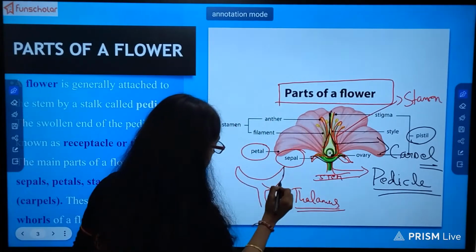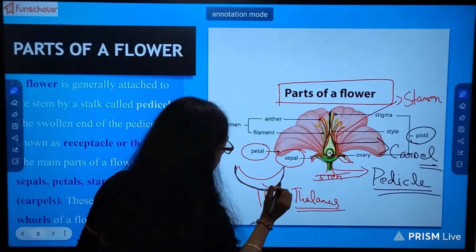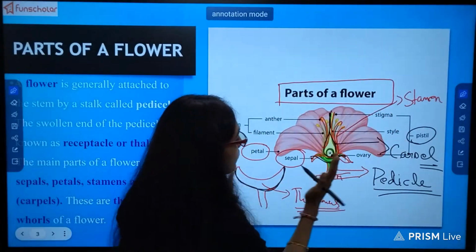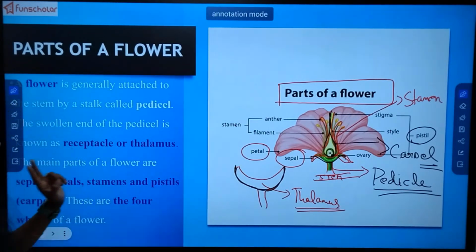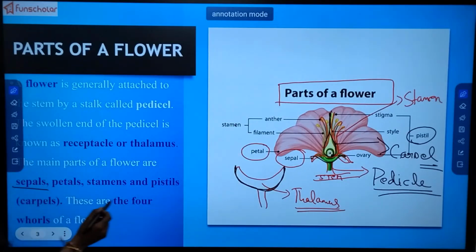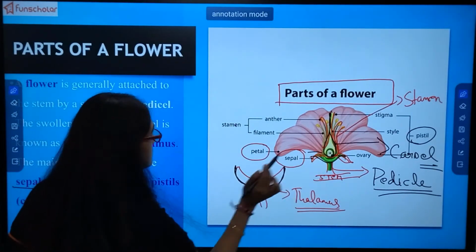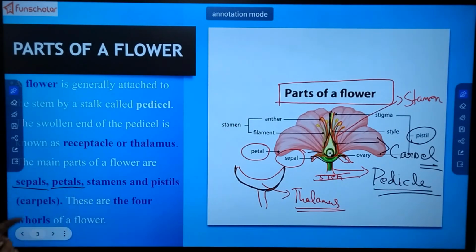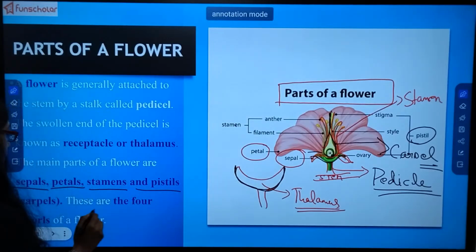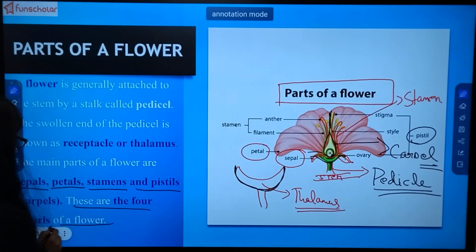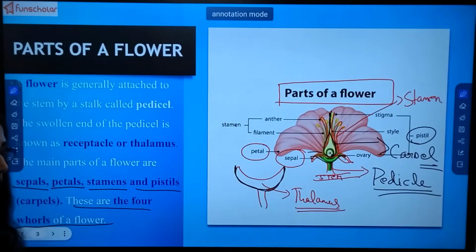This part which holds all the parts of the flower together is known as thalamus. The main parts of the flower, as I have told you, are the sepal, which is the leaf-like green structure, the petals, which are the colorful red part, the stamen and the pistil. These are known as the four whorls of the flower.